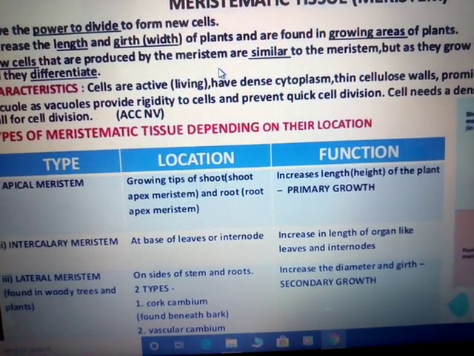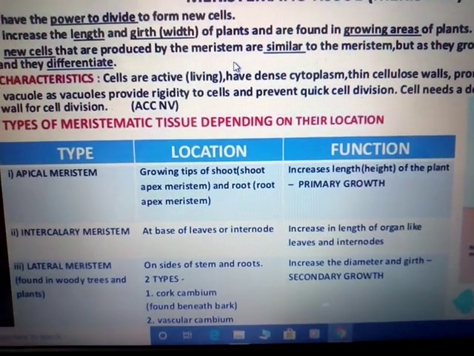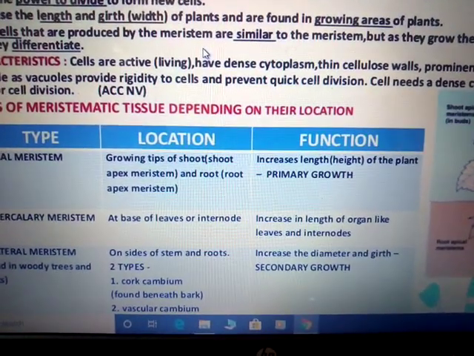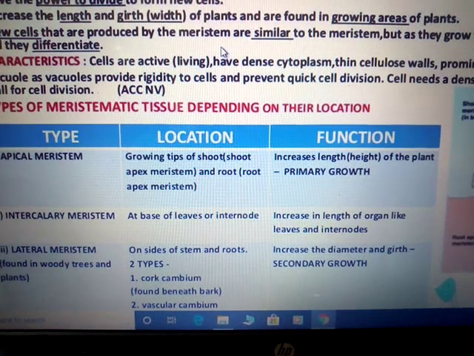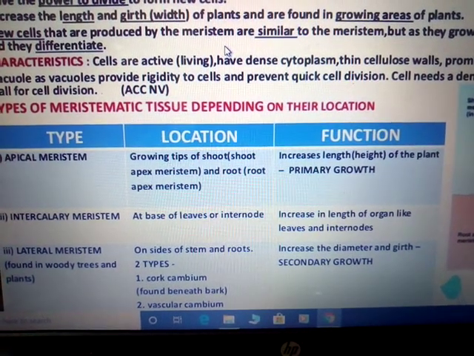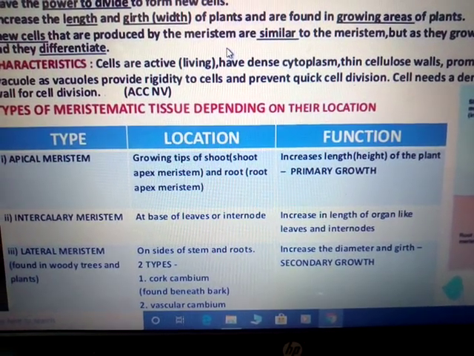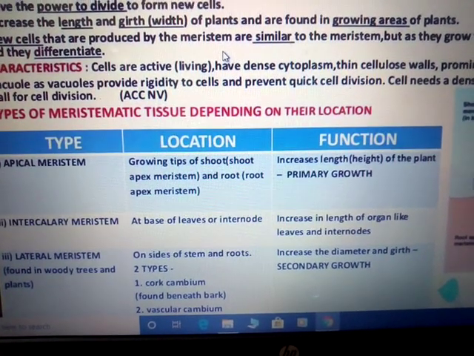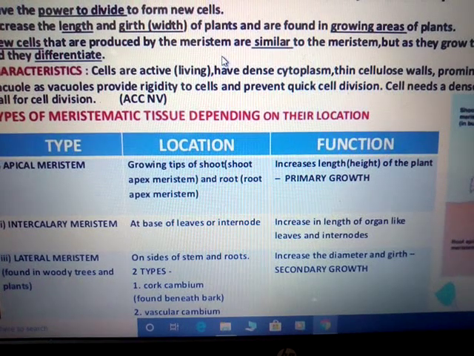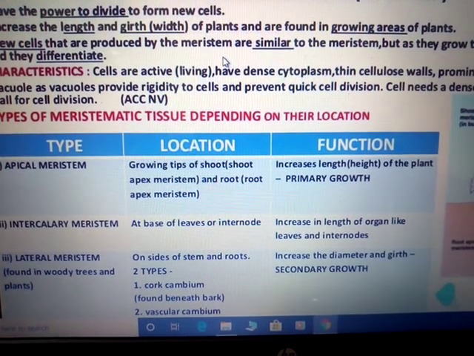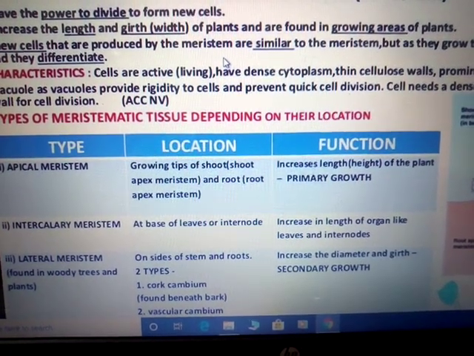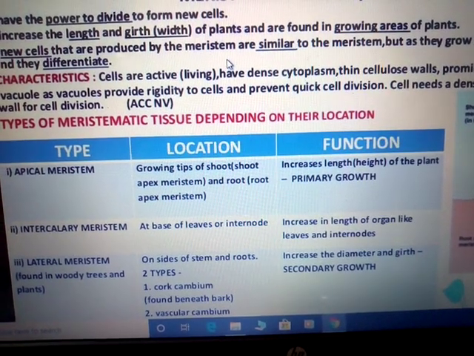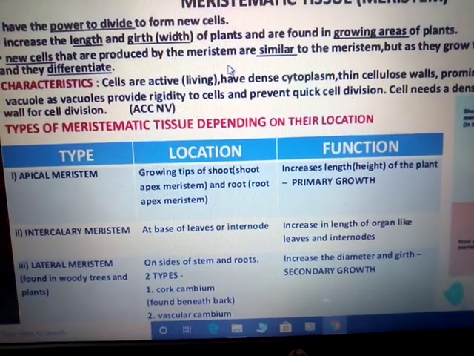Again, I am going to repeat, the plant tissue can be divided into meristematic tissue and permanent tissue. Meristematic tissues are those tissues which divide and redivide continuously in the meristematic regions, that is in the root tip and the shoot tip. On the other hand, permanent tissues are those tissues which have lost the capacity to divide, means they are permanent, they do not divide, and after getting permanent and specific shapes, they perform specific functions.